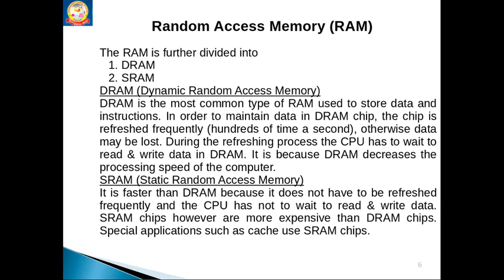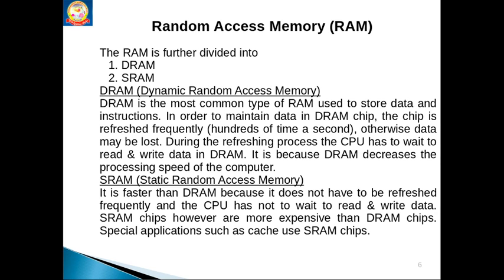This chip has to be refreshed frequently, otherwise the data will be lost. So every time, DRAM, dynamic random access memory, has to be refreshed. How many times? Hundreds of times a second. Per second, 100 times it has to be refreshed. That's why this DRAM is somewhat slower than SRAM.